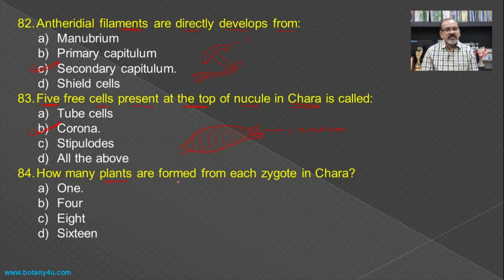How many plants are formed from each zygote in the Chara? Usually, if you read the post-fertilization changes in Chara, after the meiosis, there is a formation of 4 different nuclei. Out of that, one transfers to the apical end, and then there is a formation of the transverse wall, and the other 3 degenerate, and hence only a single plant is formed in the Chara, and hence 1 becomes the answer.